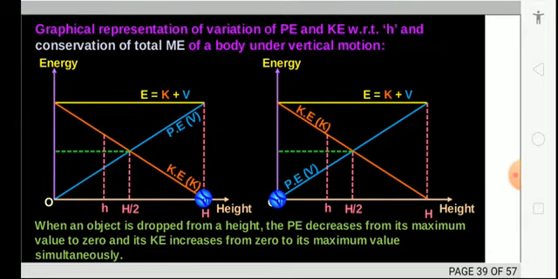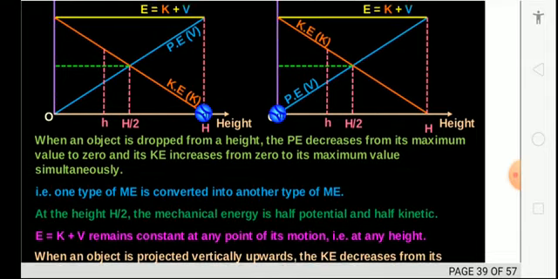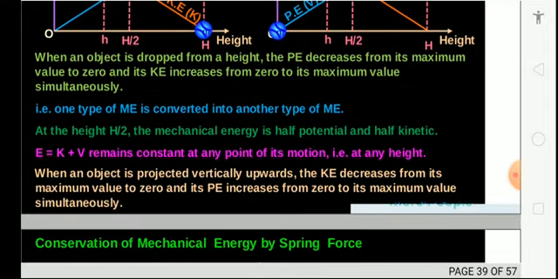Graphical representation of PE and KE with respect to height H. See, one is increasing, another is decreasing. One is high, another one is low. So ultimately they both balance each other. One type of ME is converted into another type of ME. At the height H by 2, ME is half potential and half kinetic. E is equal to K plus V remains constant at any point of motion, that is at any height.